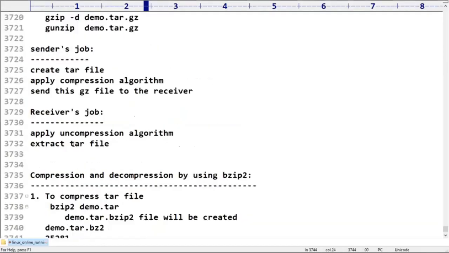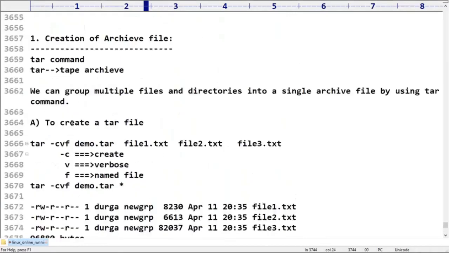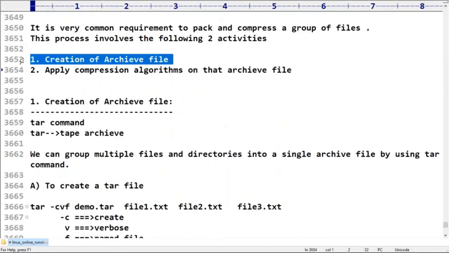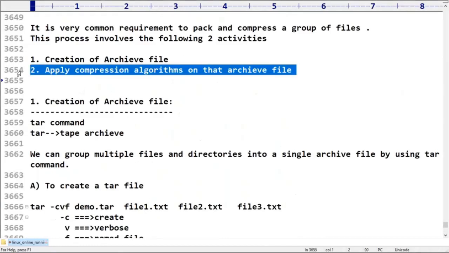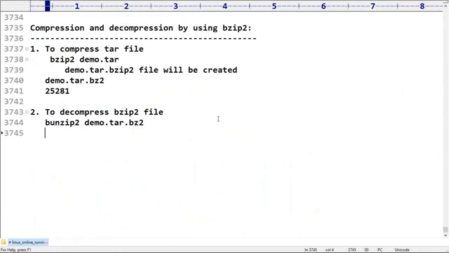So how many activities did we do? Step 1, creation of an archive file. What is the command? What options are there? Clear. Next, apply compression and decompression algorithms on that archive file. How many compression algorithms did we cover? gzip and bzip2, and which commands are there. It's very clear. Now I have one small doubt, friends.